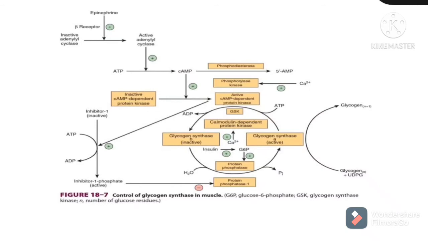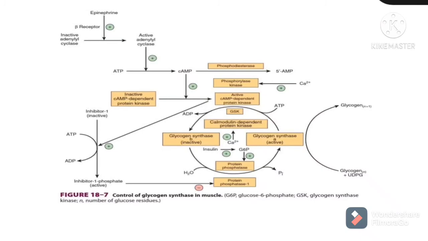By phosphodiesterase. Just look at the cyclic AMP in this slide. This cyclic AMP is converted into 5' AMP by the enzyme phosphodiesterase, and this phosphodiesterase is activated by insulin. This is how the cyclic AMP's level is reduced by the phosphodiesterase, and this is how the cyclic AMP dependent protein kinase remains inhibited, so that it neither can inactivate glycogen synthase nor can it activate the inhibitor.